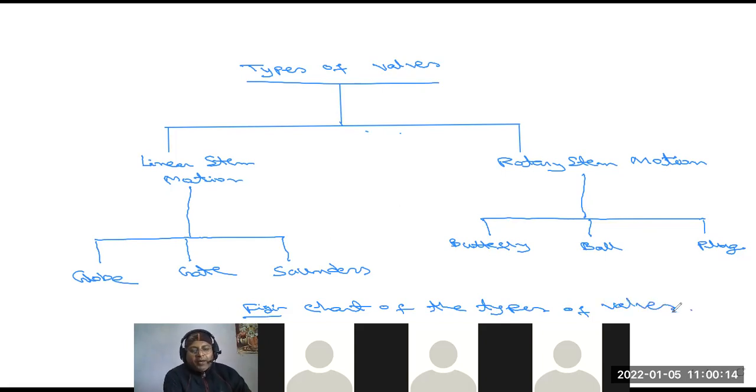Okay, so I am repeating once again. Using these different parameters and applications in our process control industries, we classify valves into two categories: linear stem motion and rotary stem motion. The linear stem motion is classified into three categories: globe valves, gate valves, and Saunders valves. The rotary stem motion is classified into three categories: butterfly valve, ball valve, and plug type of valves.